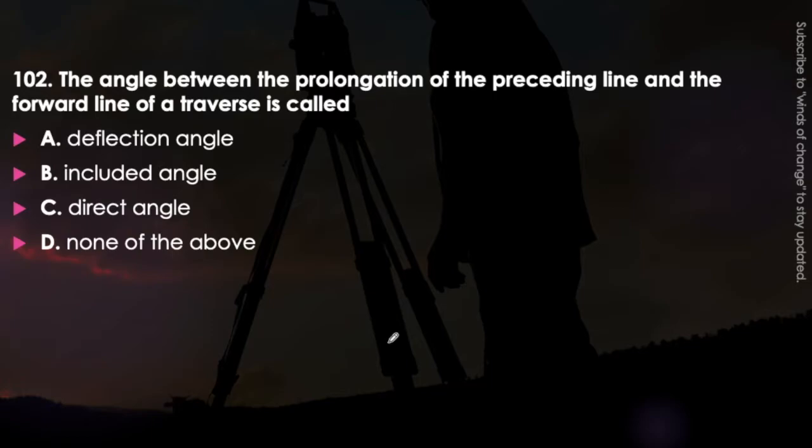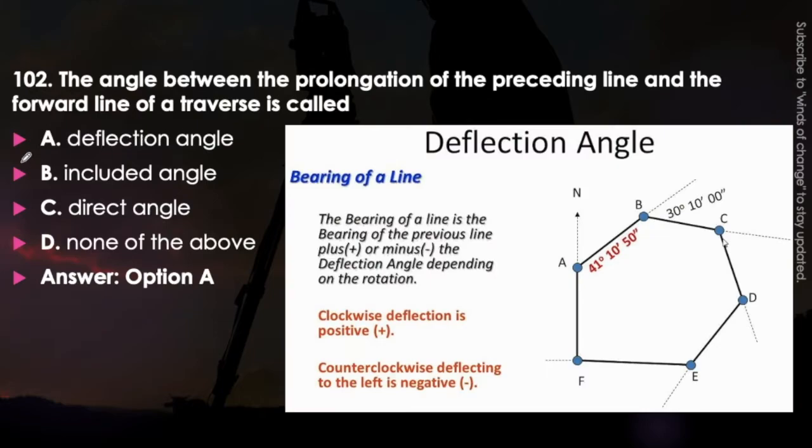Next question. The angle between the prolongation of the preceding line and the forward line of the traverse is called deflection angle, included angle, direct angle, or none of the above. Just think about it. The angle that is obtained if we prolong the preceding line and calculate the angle from the forward line, that will be called, very easy question, deflection angle. That is option A will be the correct answer.